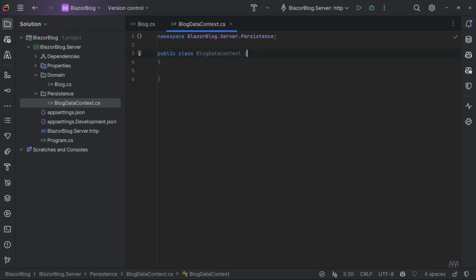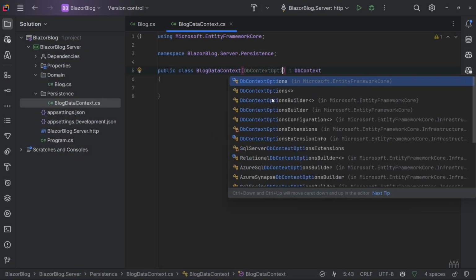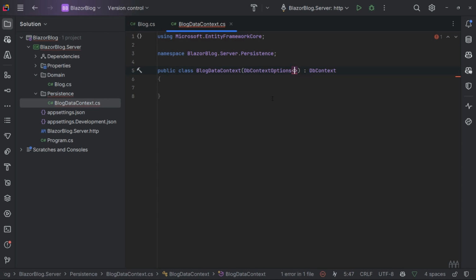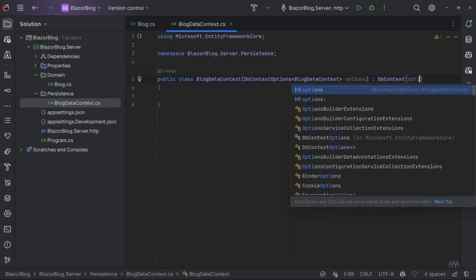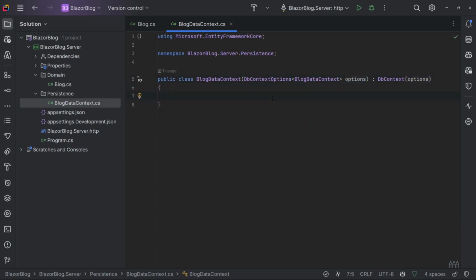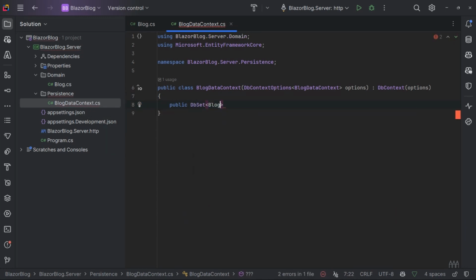So we need to inherit from DbContext, which comes from the Entity Framework Core NuGet package. And in the constructor, I'm going to add DbContextOptions of type BlogDataContext. So those are our options, and I'm going to pass that down to the base class. I'm going to add now a property of DbSet of the type Blog, which is our entity we created before, and I'm going to call that Blogs. So for now, that is configured.